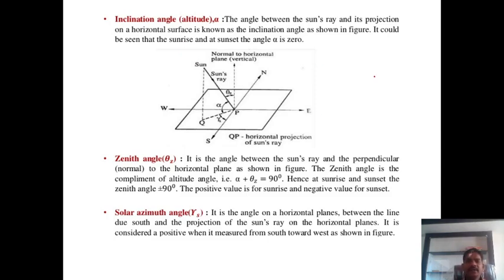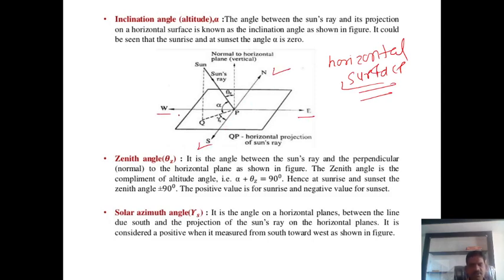Now another important diagram. Look at this diagram, very important. Solar radiation geometry for a horizontal surface. Okay, so this is the horizontal surface we consider here. This is the north, this is south, this is east, and this is the west. We know that from the sun the solar radiation is emitted. These are the sun rays.